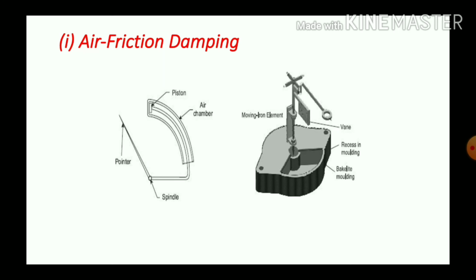First one is air friction damping. See, this is our pointer. The pointer is attached to the spindle, and on the spindle we have a piston, and the piston is placed inside an aluminum chamber. This is also a mechanism for air friction damping. In this case of damping, we are using an aluminum vane instead of an aluminum piston.